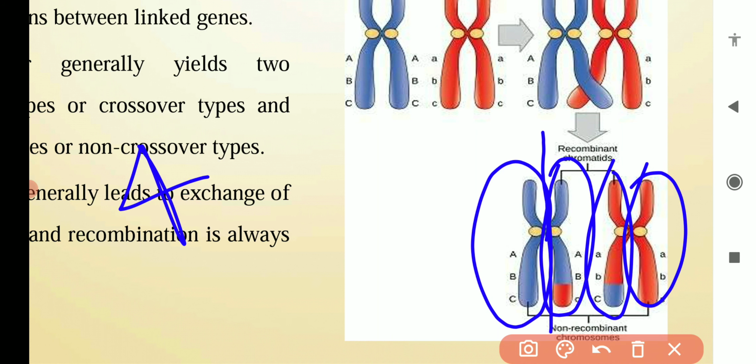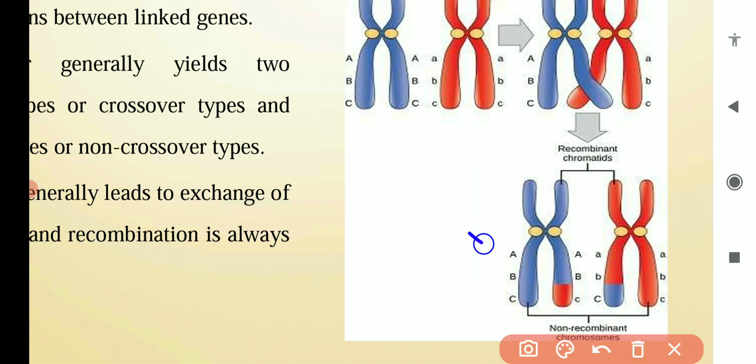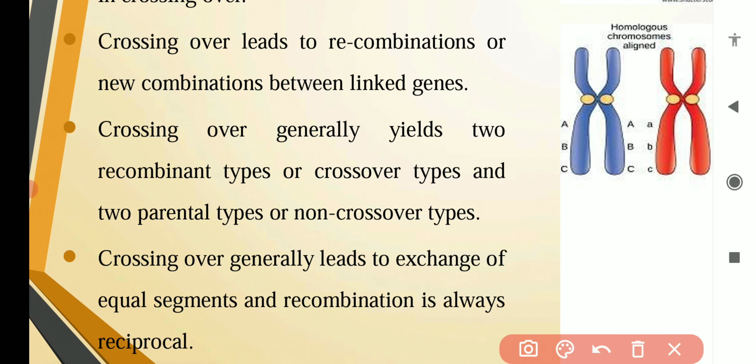So 4 cells will be formed, 4 gametes will be formed. This is having parental type, this is having parental type, but these two will be recombinant type. That's why we have said that 2 recombinant type and 2 parental type gametes will be formed.